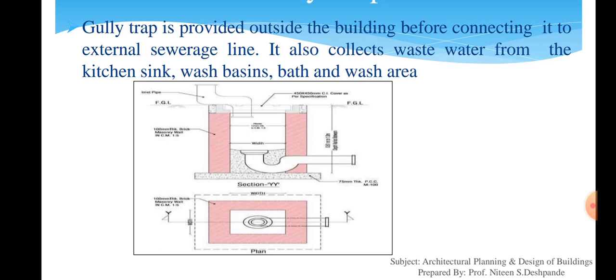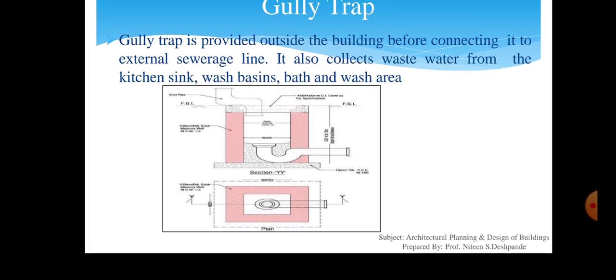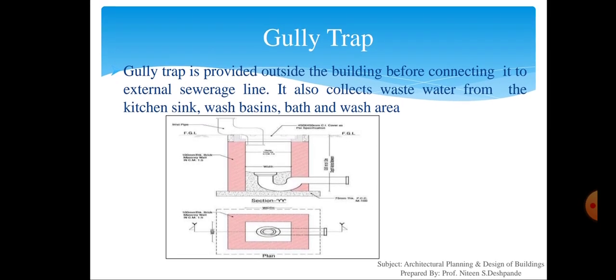The locations of gully trap are at the starting point of the horizontal flow of sewage, and it is usually situated near the external face of wall, and it is kept slightly higher than the ground level.